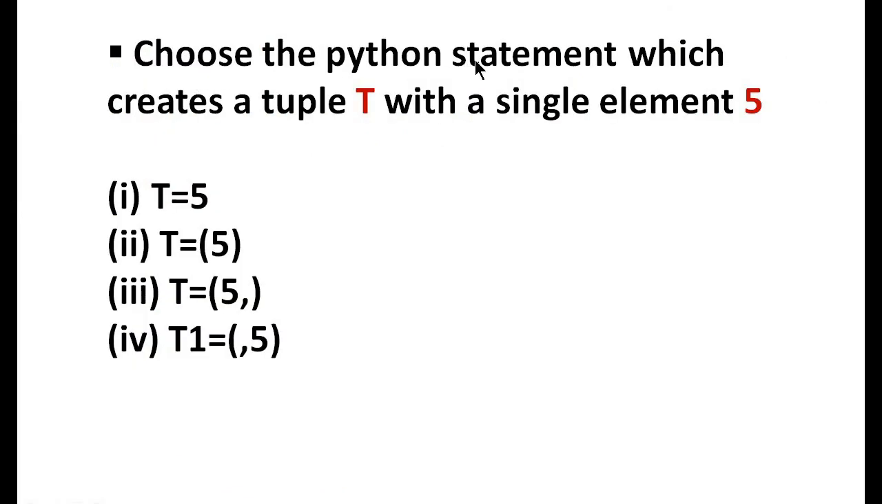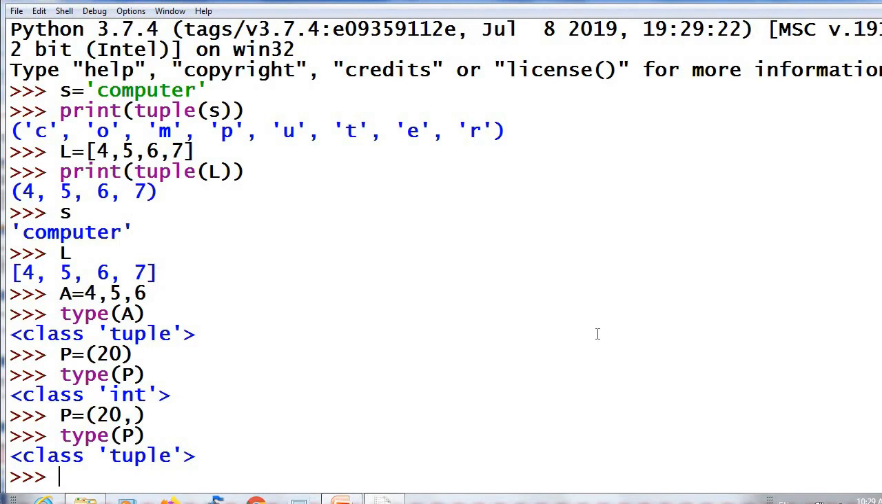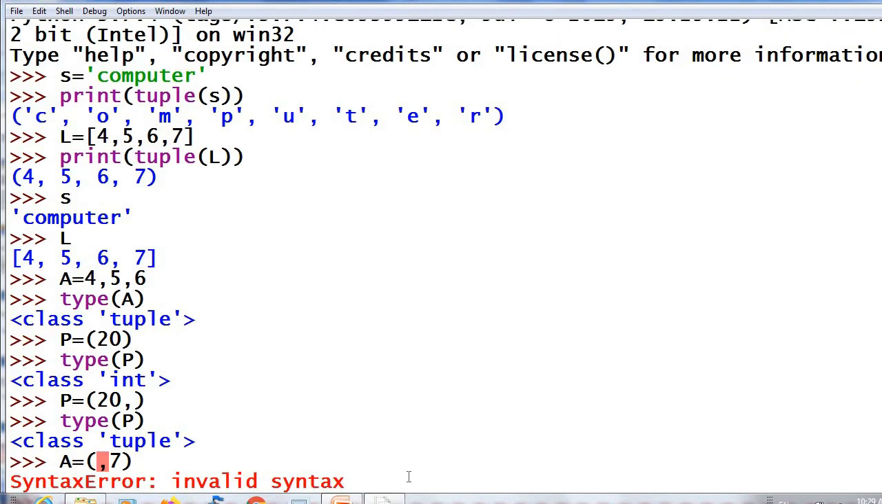Next one, choose the Python statement which creates a tuple T with a single element 5. That we have discussed now. T equal to 5. What is it? It is an integer only. Then what about this? T equal to 5 within bracket. That also is an integer, we have seen. Next one, T equal to 5 comma. This will be considered as a tuple. Then the last one, it will show an error. A equal to comma 7. Syntax error, invalid syntax.